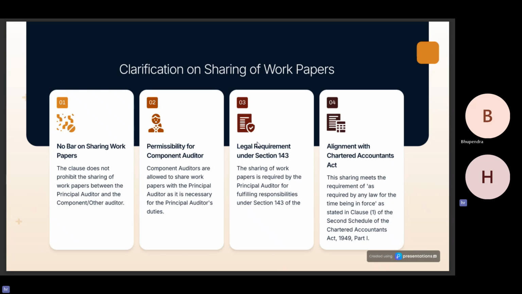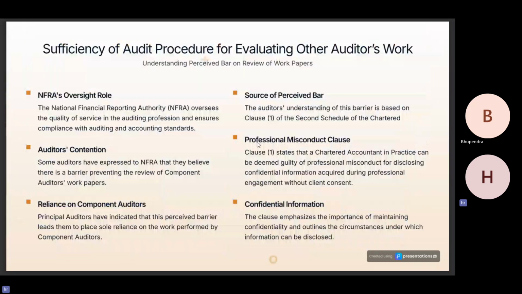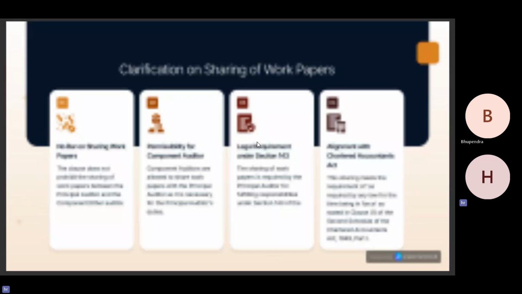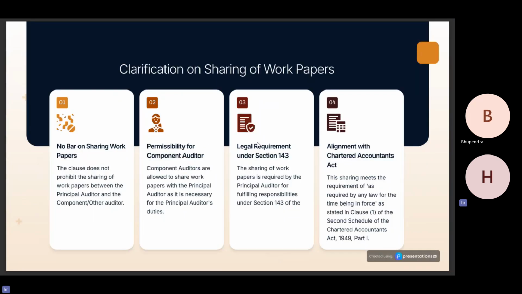And the Chartered Accountants Act has been framed in such a way that a chartered accountant in practice can be deemed guilty of professional misconduct for disclosing confidential information acquired during professional engagement without the client's consent. But if it is required by any other law for the time being in force, one can share the confidential information.